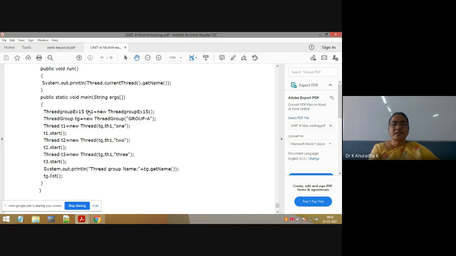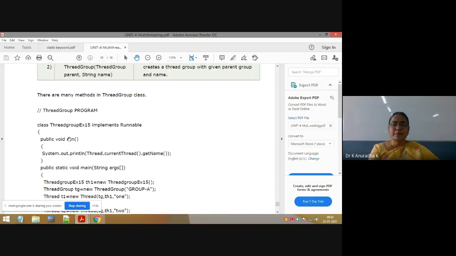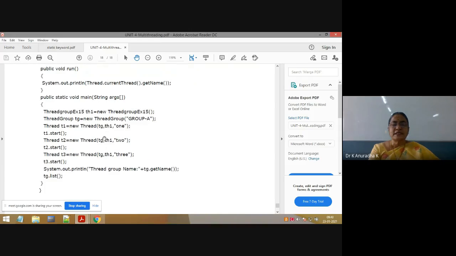That's why I am sending the Runnable class object to this one, th1. Why it is Runnable has already been explained. Class ThreadGroupEx15 implements Runnable, which means this is the implementing class of this Runnable interface. So here I am sending the implementing class object. The implementing class object is assigned to the Runnable interface.